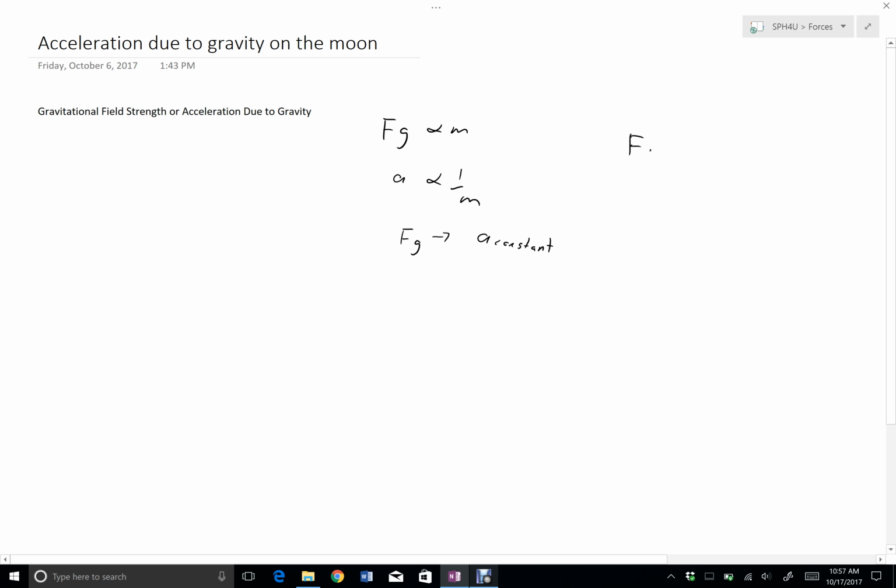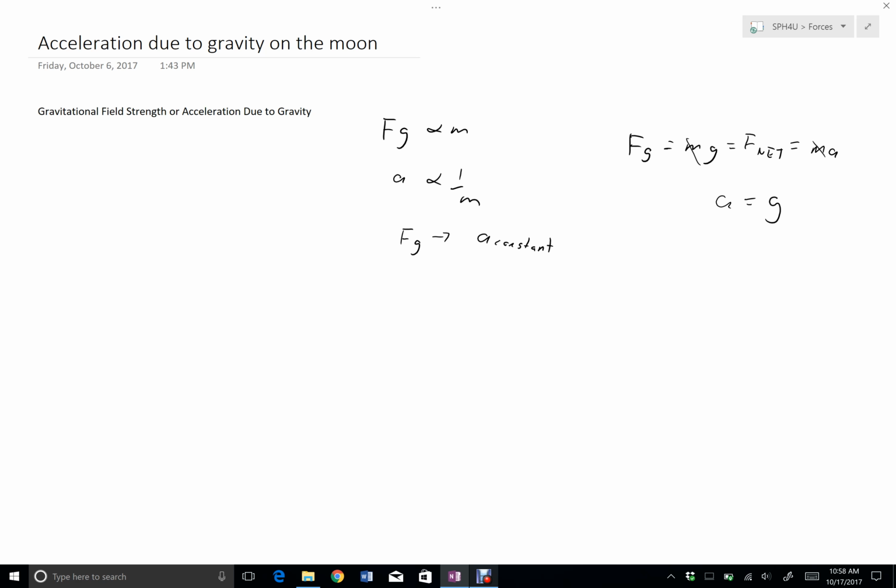See, we have our force of gravity, which is proportional to mass, and if that's our net force, that's mass times acceleration. So as long as the masses aren't zero, the acceleration is always the same, regardless of what mass is accelerating in that gravitational field.